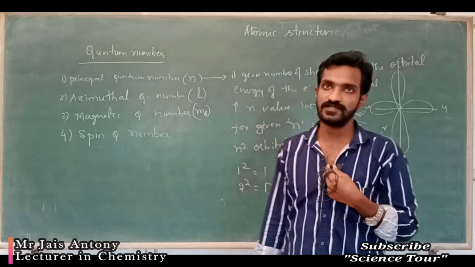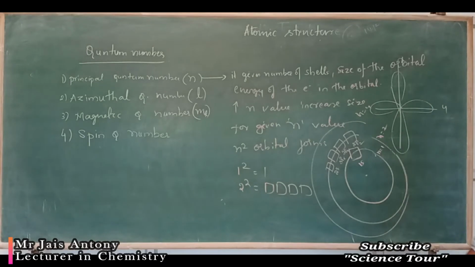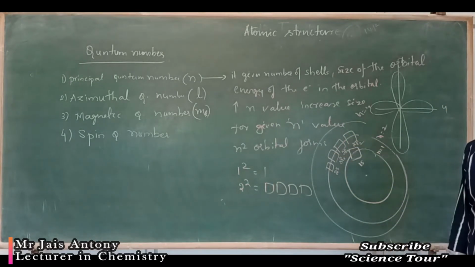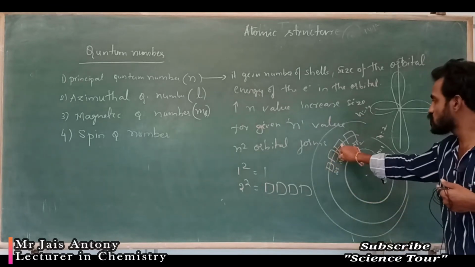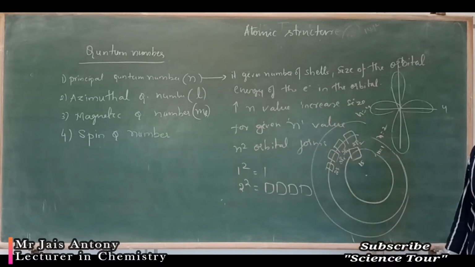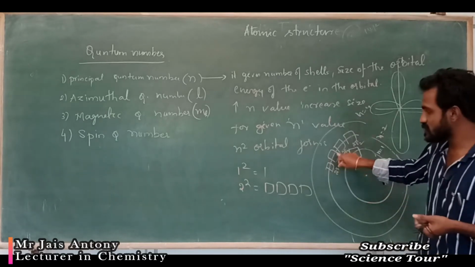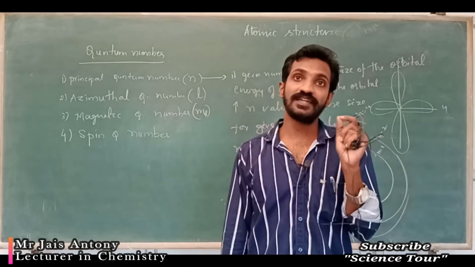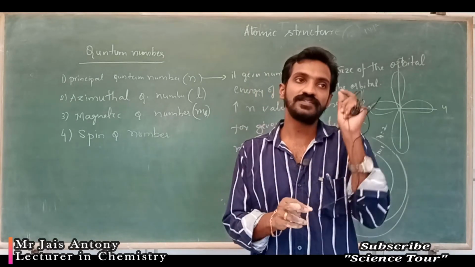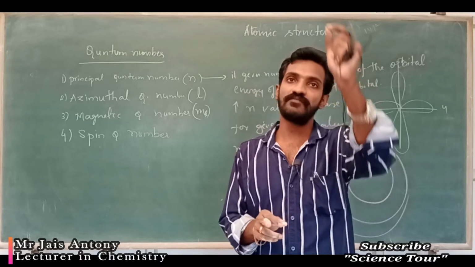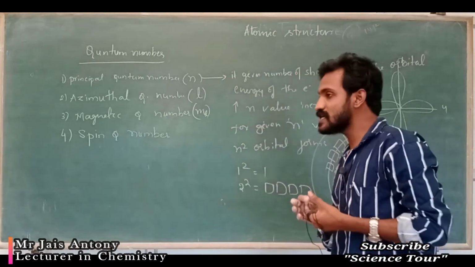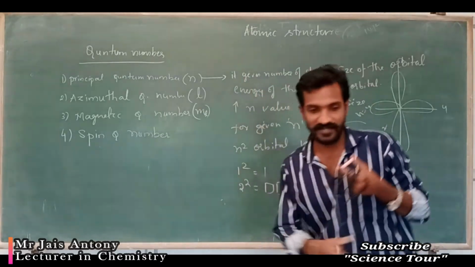Okay, it's possible. So the total number of electrons possible in this one: 2, 2, 2, 2, 8 electrons. Here 2 electrons, like that. Understood? Number of orbitals is nothing but n square. n is nothing but energy levels: first energy level, second energy level, third energy level, K, L, M, N, O, P, Q, R, S, T, U, V, W, Z, like that.